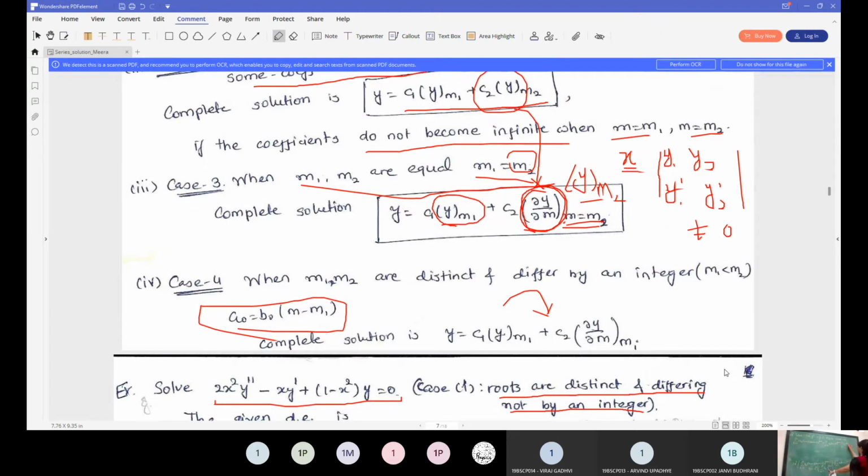So now this infinite series will become k is equal to 0 to infinity ak x raised to k plus m plus 2 is equal to 0. Up to this step, everyone is clear. This is the minus sign. If you are not able to see it properly, this is the negative sign.